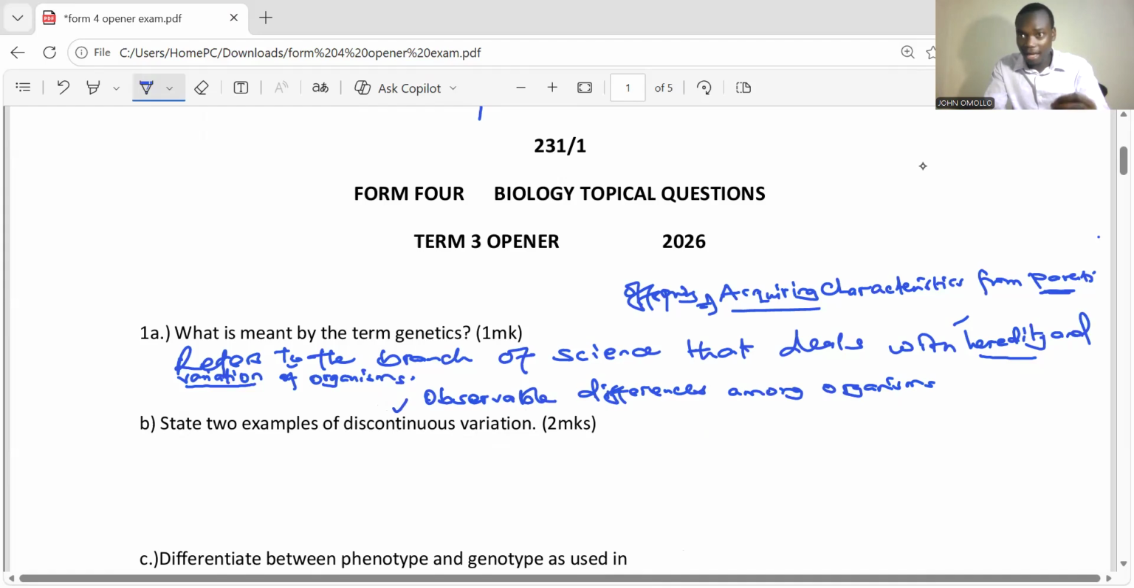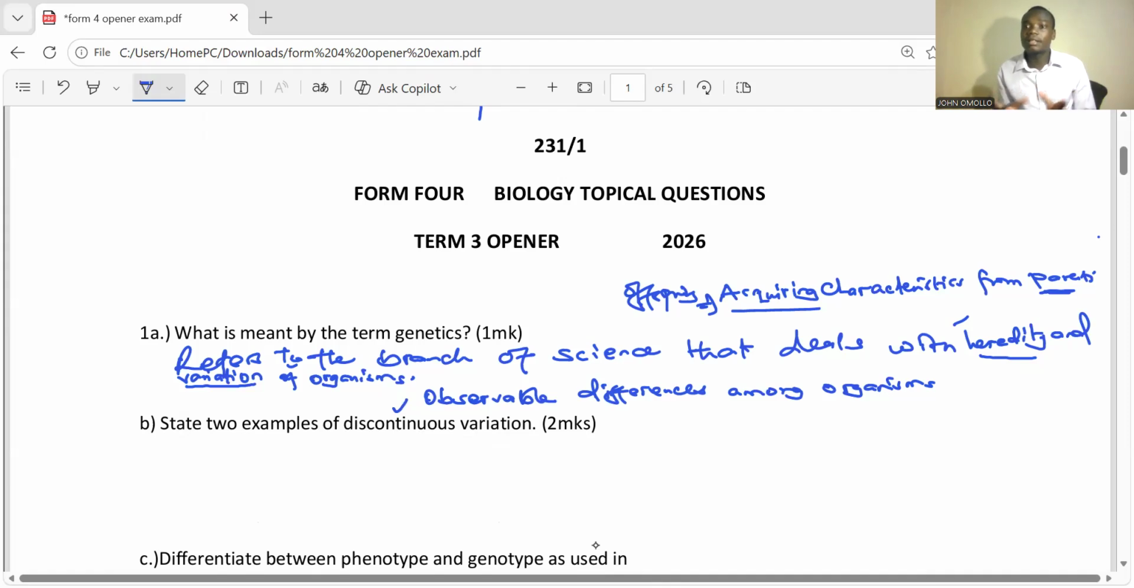They can vary in terms of height. They can vary in terms of sex. You as an individual, I as an individual, I am a male. That is my sex. You, I don't know whether you are a female or a male. So how do we vary? We have what is called continuous variation and discontinuous variation. Those are types of variations in genetics.